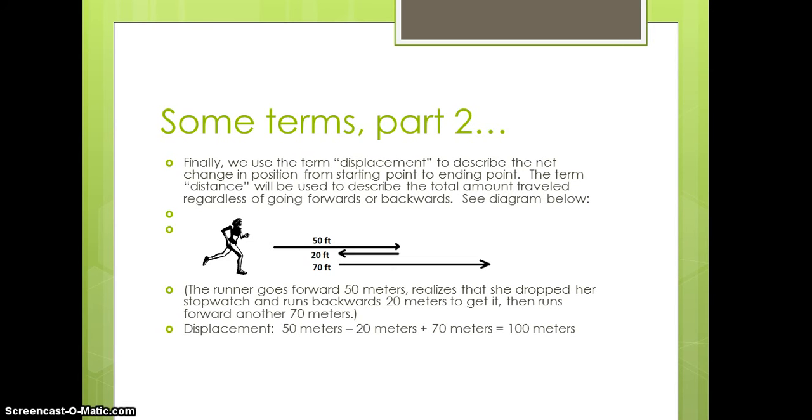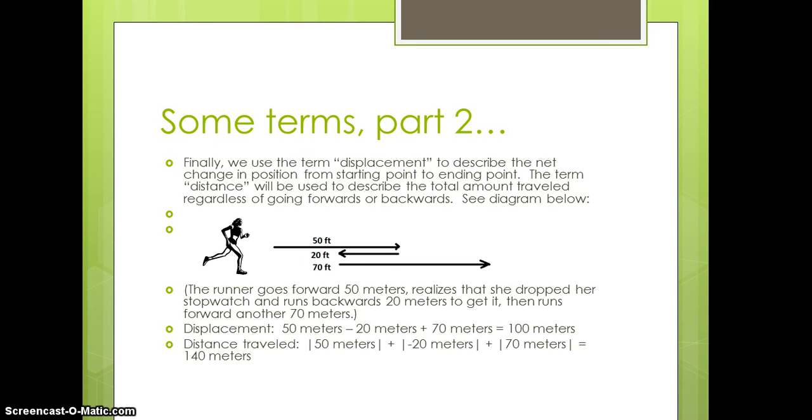So the displacement will be the net movement. So notice that we go forward 50 meters, that's positive, negative 20 meters because we moved left, positive 70 meters, we moved right, and that's a total of 100 meters.